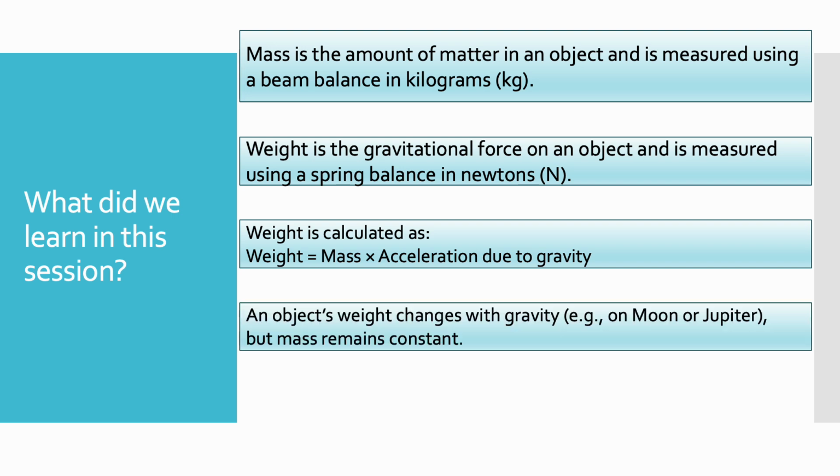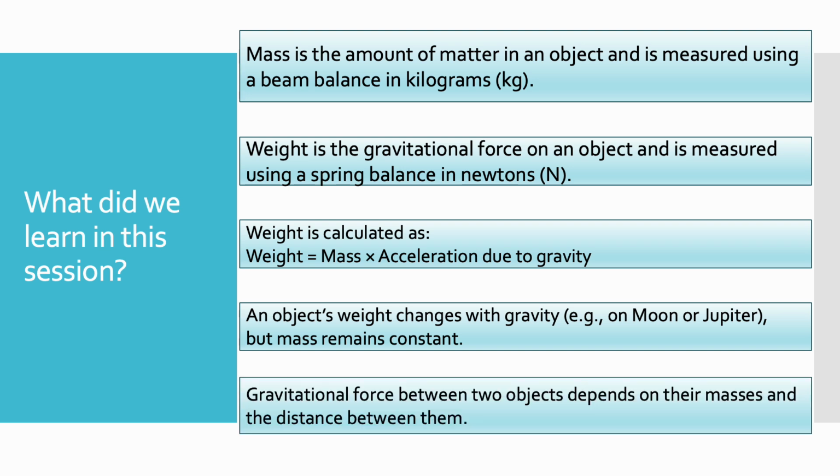An object's weight changes with gravity. On Moon, the weight will be different. On Jupiter, the weight will be different. But mass remains constant. Gravitational force between two objects depends on their masses and the distance between them.